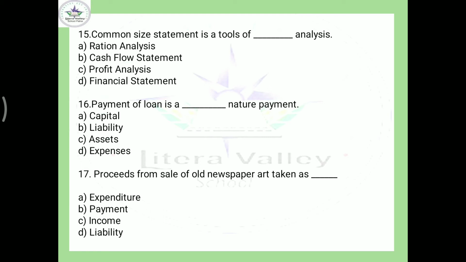Come to the next. Proceeds from sale of old newspaper are taken as... It is simply it will be income. There won't be any confusion in that one. Proceeds from sale of old newspaper.